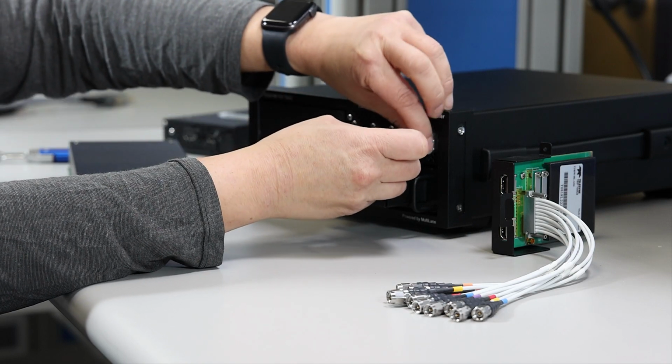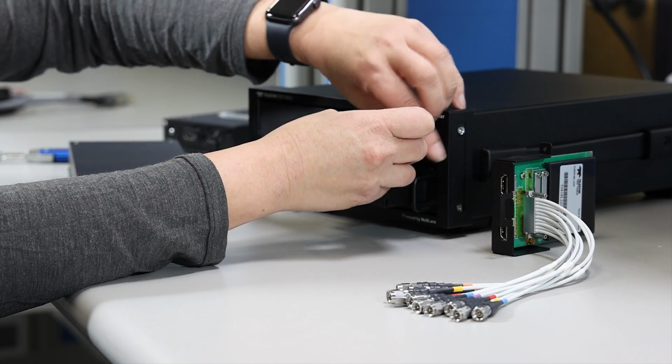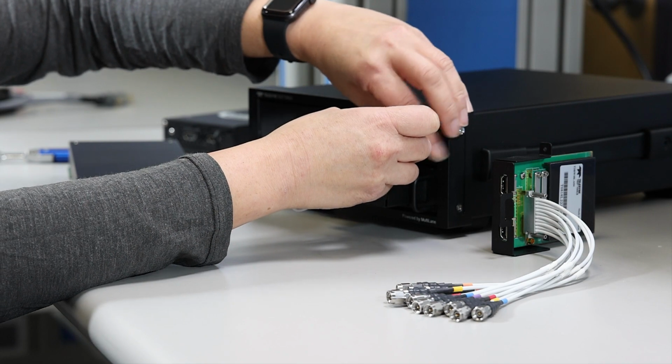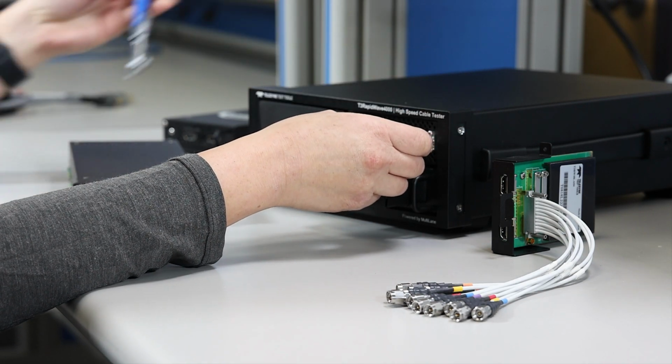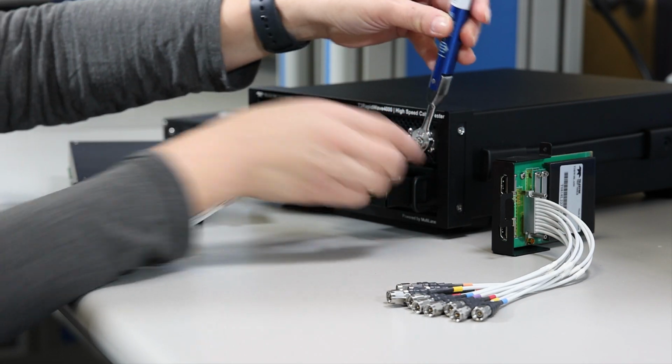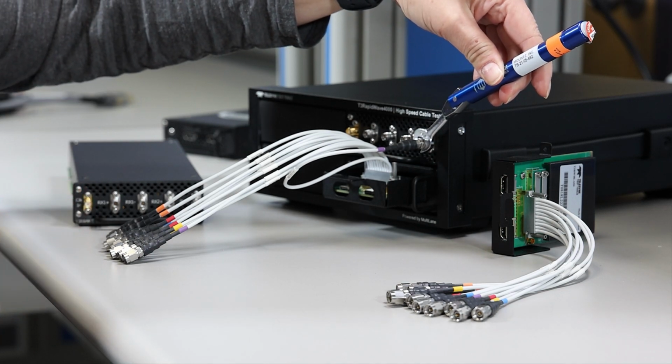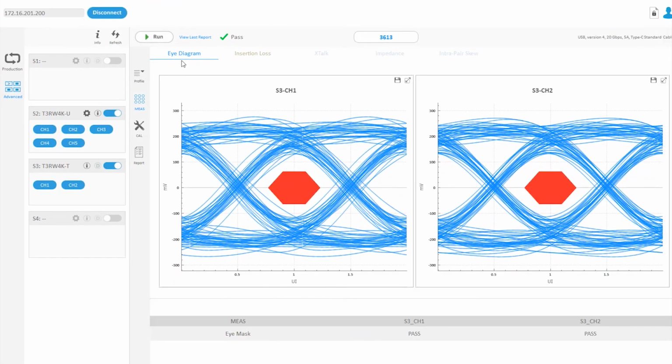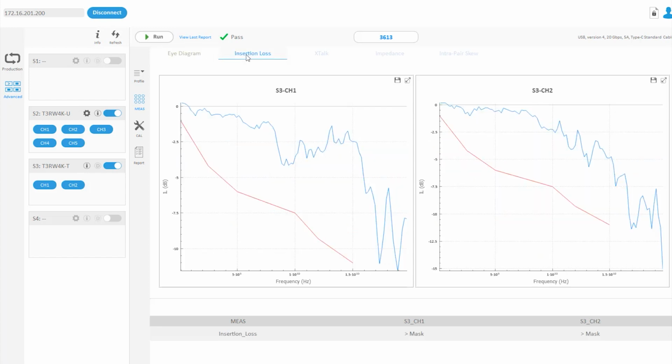The cables are for the 4 high-speed differential pairs and 1 low-speed differential pair. Connect the cables to the inputs as needed. You select the tests you want to perform in the application software and push Run.